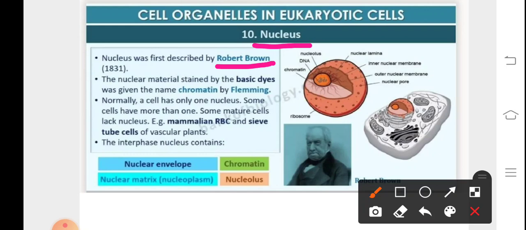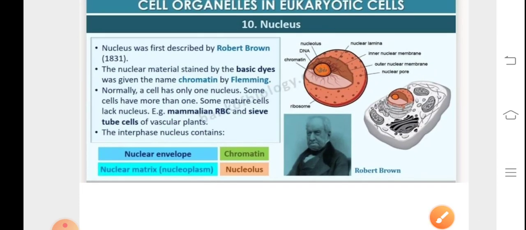Some mature cells like the mammalian RBC and the sieve tube of vascular plants, the vascular plants being the ones which have the conducting vessels, that is xylem and phloem, lack the nucleus.